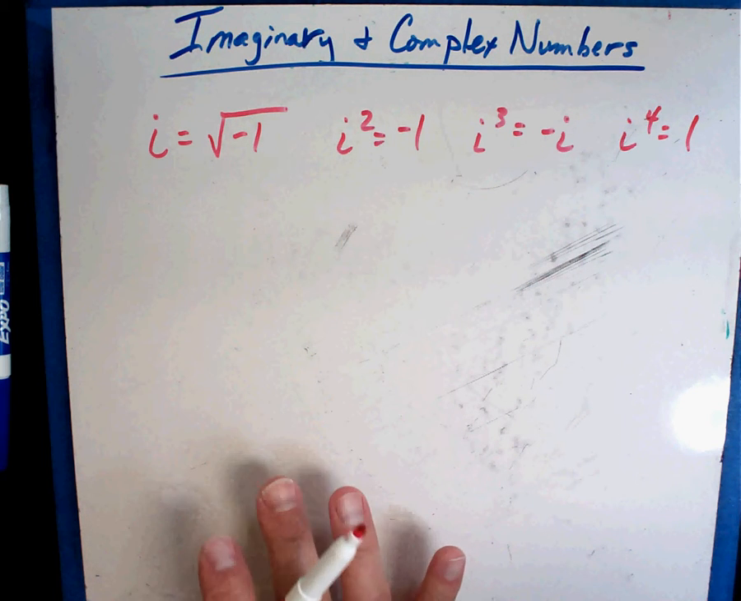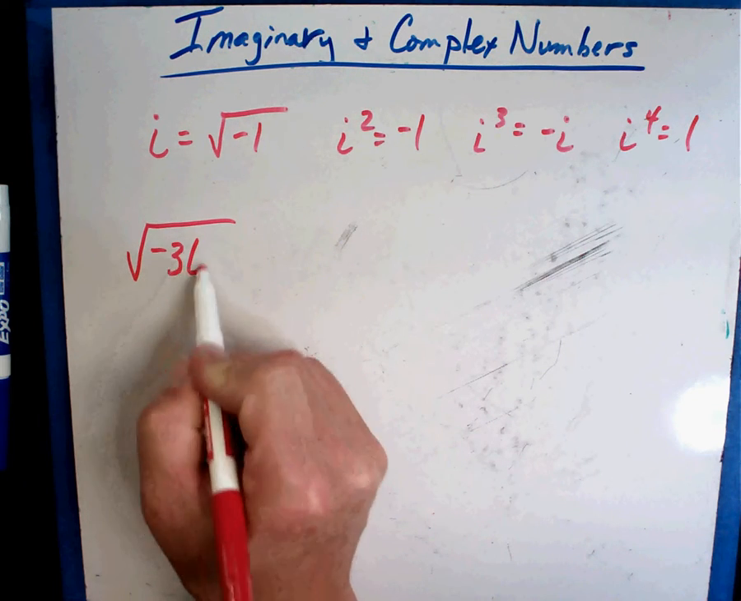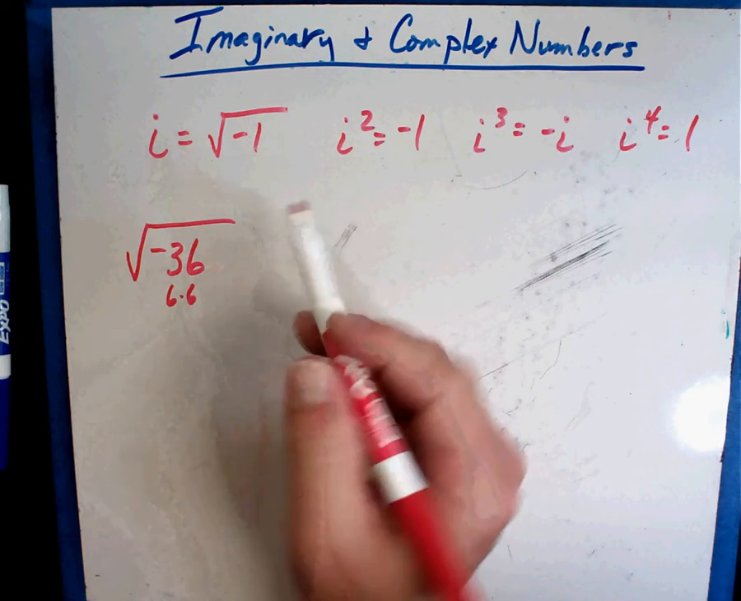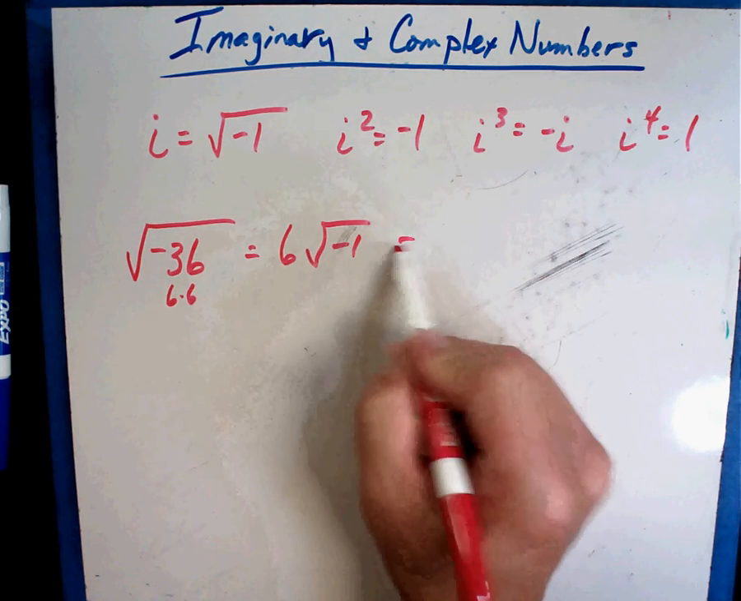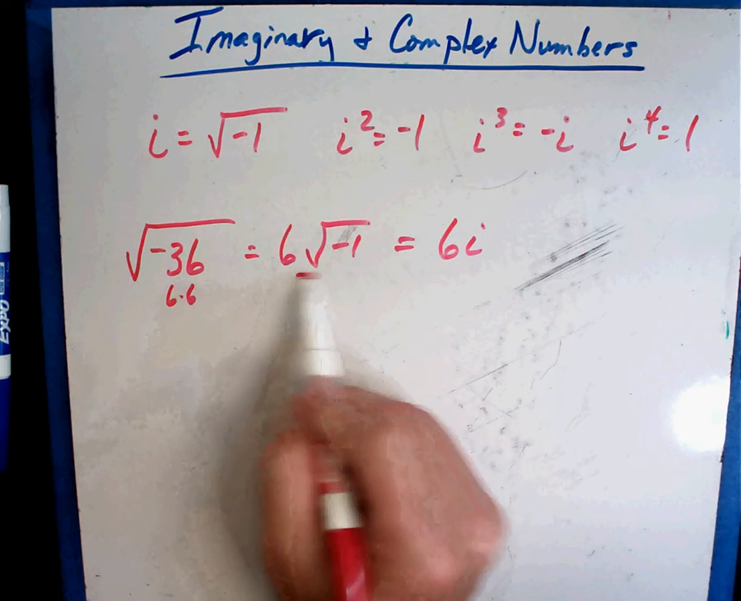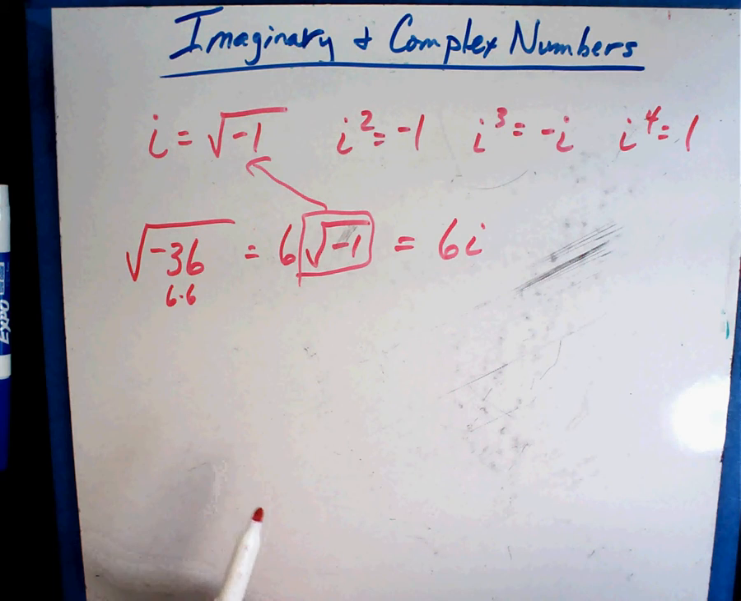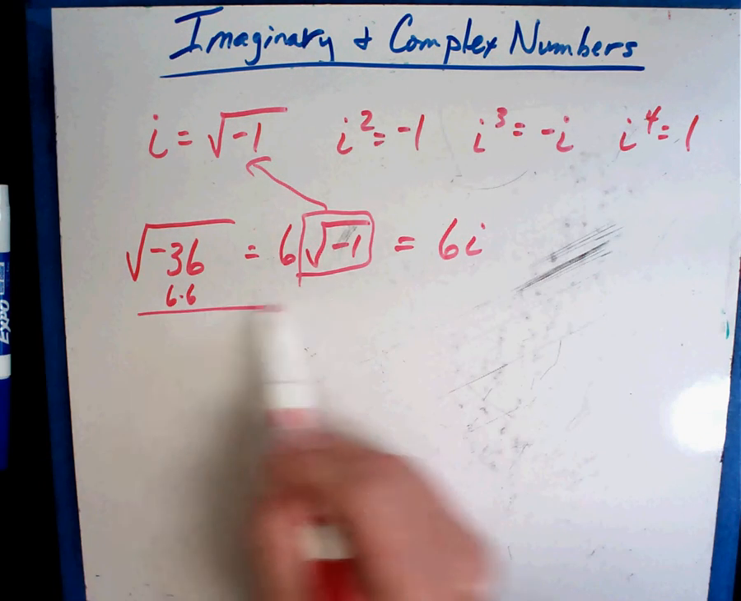So just to use an example like we just did, let's say we have the square root of -36. Well, the square root, I know that 6 times 6 is 36, so the 6 comes out, and I have the square root of -1, so by definition, that's 6i due to that definition. Okay? Now, these imaginary numbers can be used in what are called complex numbers.